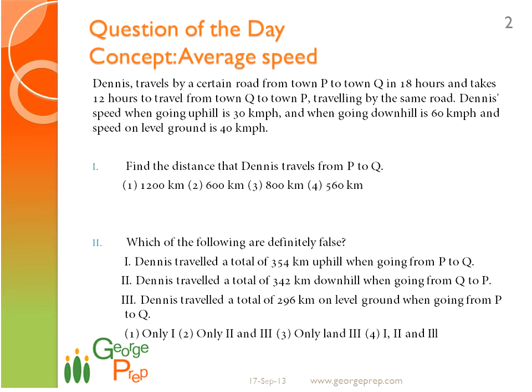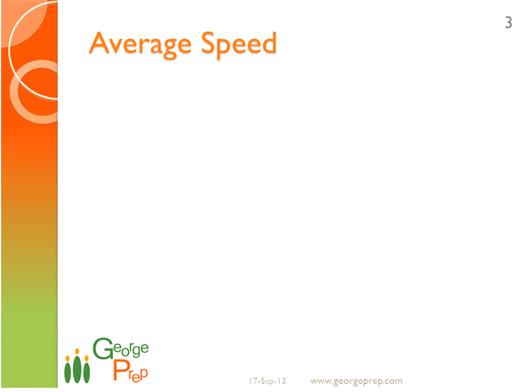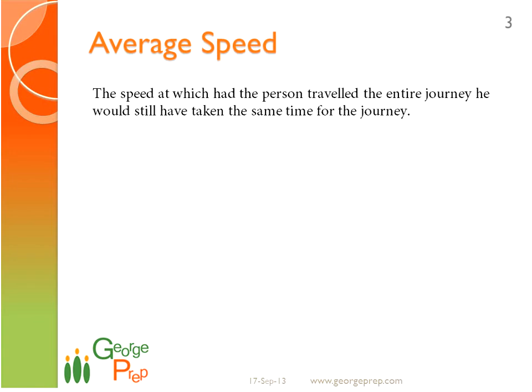The concept here is average speed. Now, what is average speed? Average speed is the speed at which, had the person traveled the entire journey, he would have still taken the same time for the journey.